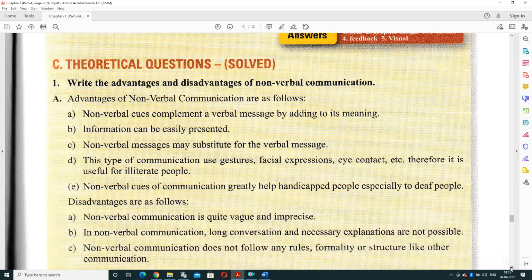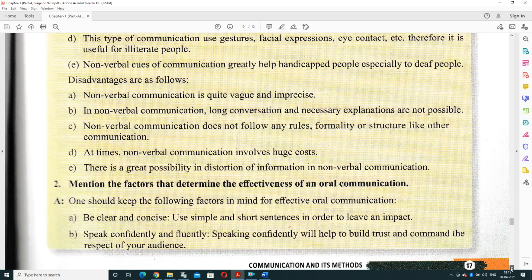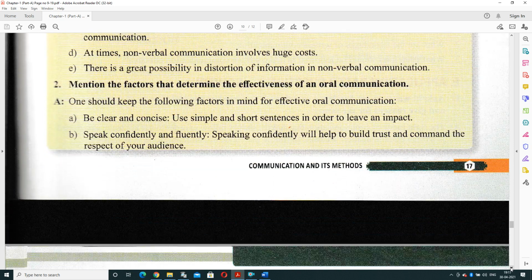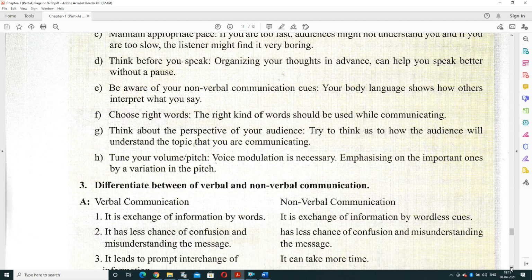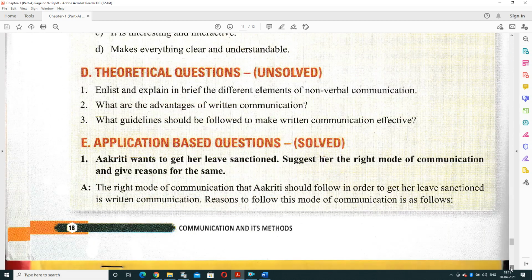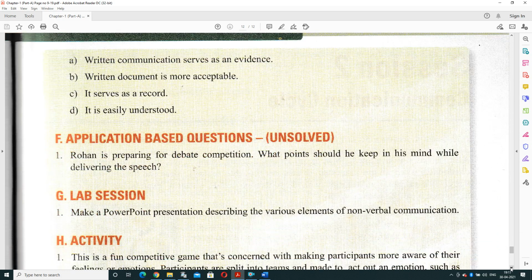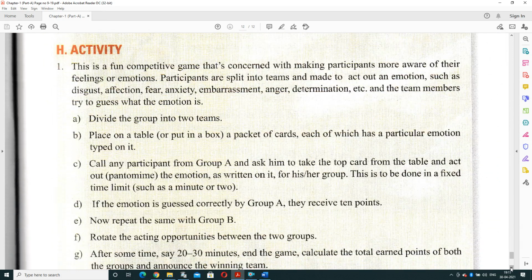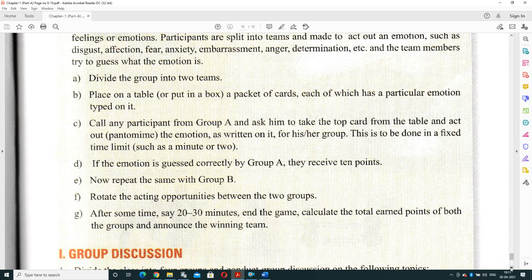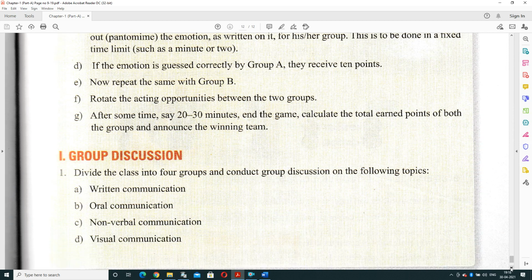Now, these are some questions given as a theoretical portion. You have to read the questions and learn them. You need not write in your notebook. Four questions are given, answers are also given along with them, and afterward your session is complete. In the next session, we will meet with the second part, that is session 2. We will discuss different types of skills for communication. So in this session, we have covered types of communication. In the next session, we will meet on the next point.